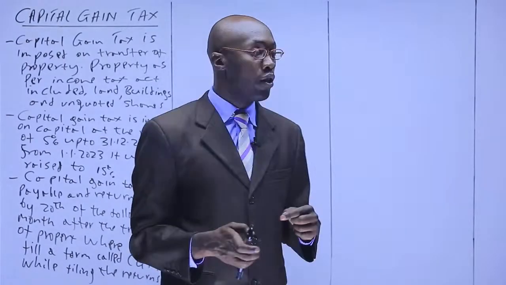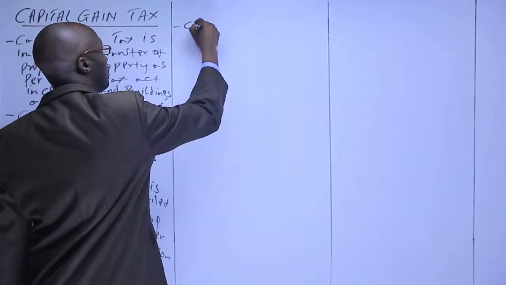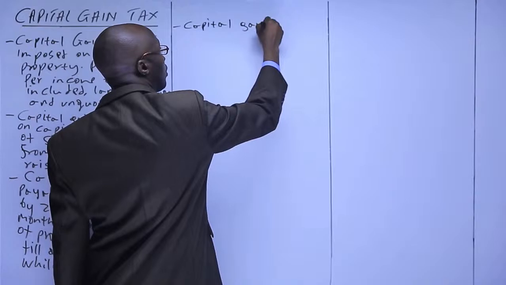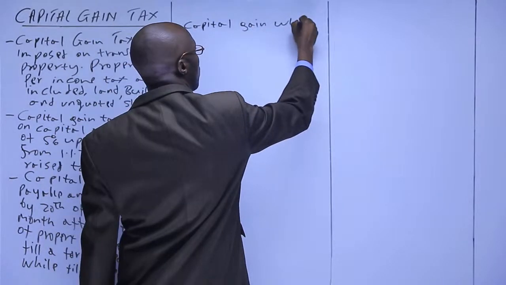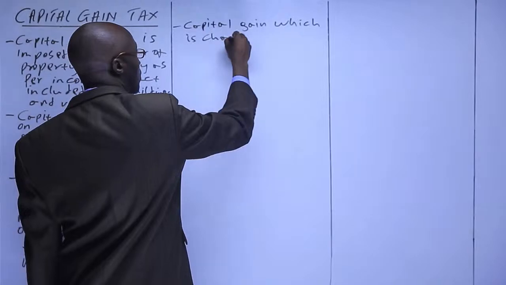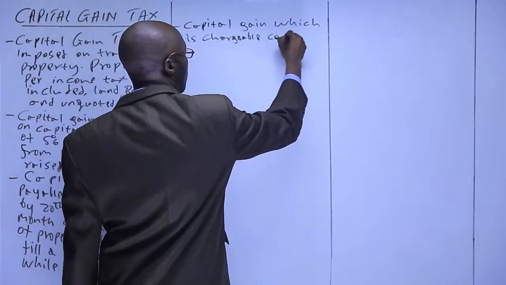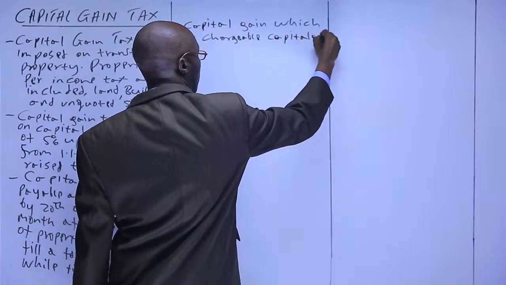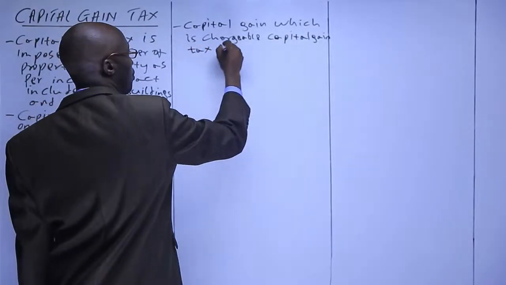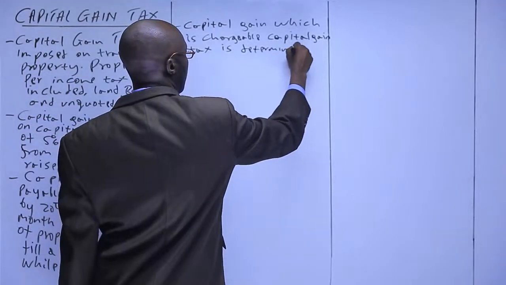Another point: capital gain, which is chargeable to capital gain tax, is determined as follows.